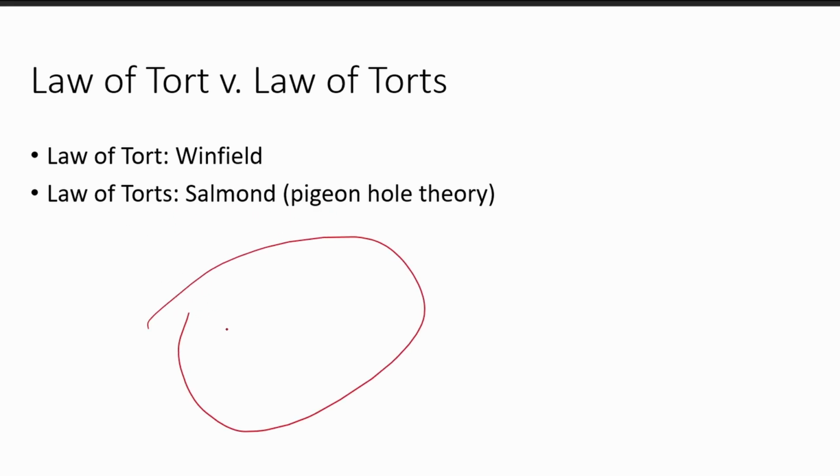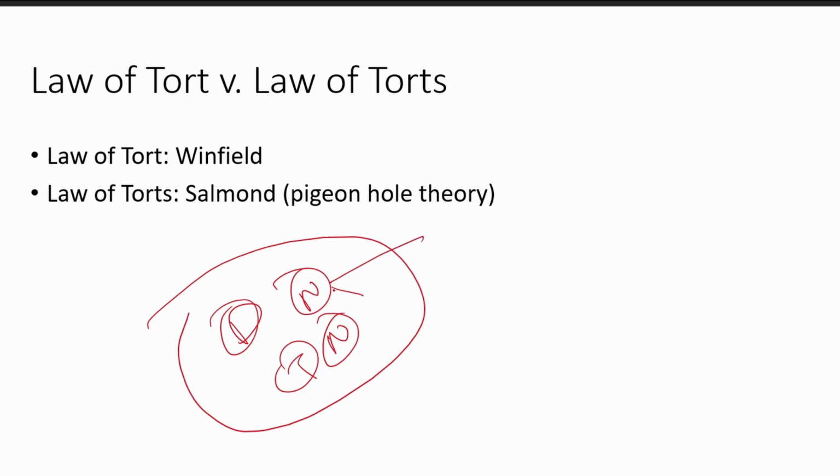Essentially, what's happening is that, let's say, there's a few sets of predefined torts: defamation, nuisance, negligence, trespass. What's happening here is that if the wrong that has been committed falls under any of these predetermined torts, only then there's a liability for it. If there's a wrong that doesn't fit any of these boxes, if someone comes up with some new kind of wrong, then that's not a tort.